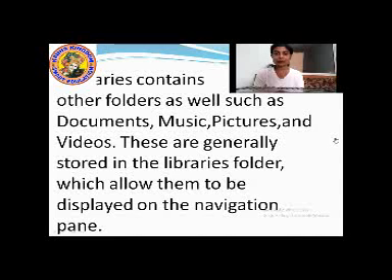Now what is the navigation pane? I told you, it is the left pane, on the left side of the window. So when you click a folder in the left pane, its contents will be shown in the right pane. It will be displayed in the right pane. Okay, students?